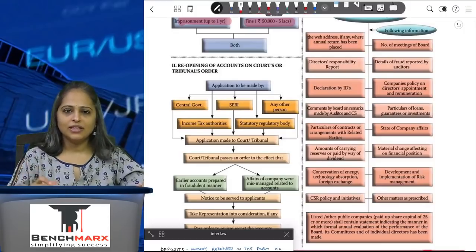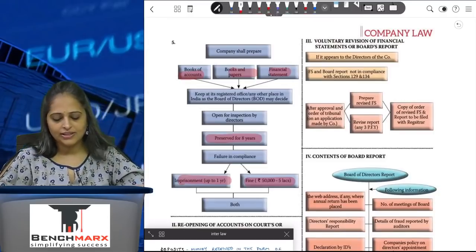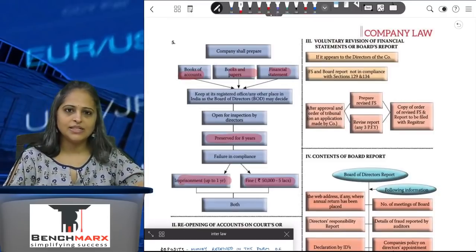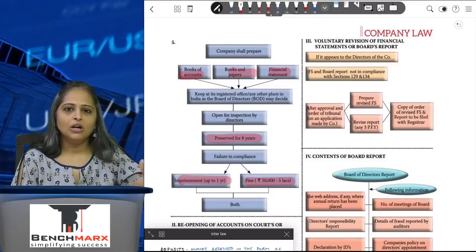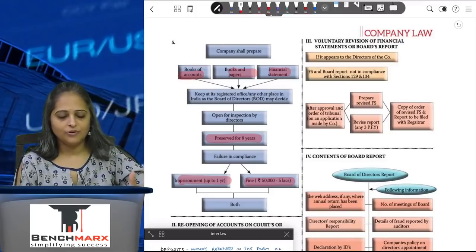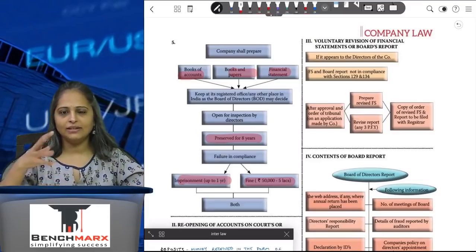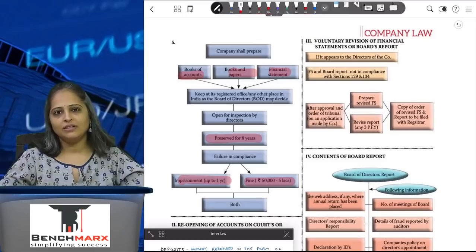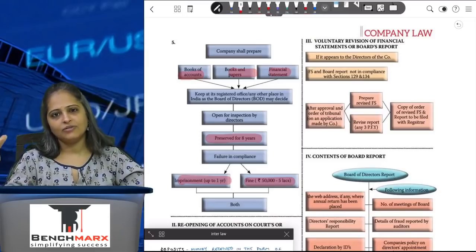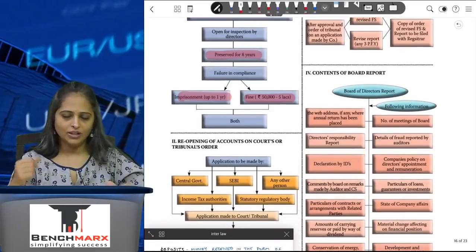In certain cases, the directors themselves may feel that we need to reopen or revise the financial statements, and they will make an application to the registrar saying that we believe the financial statements have to be revised. That is voluntary revision of financial statements. In both cases, the revised financial statements will be considered to be the financial documents or books of the company.